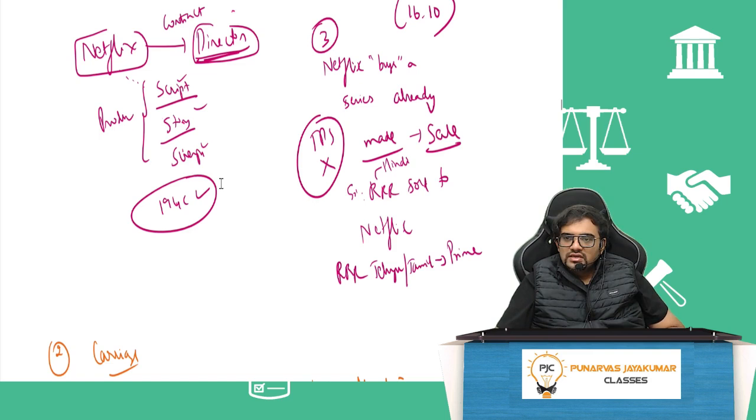On the other hand, Netflix buys the rights of, let's say, the RRR movie. Is RRR made for Netflix? No, but they have bought the Hindi rights of the RRR movie. Is that a contract? No, it's an outright sale. So for outright sale, 194C will not come.